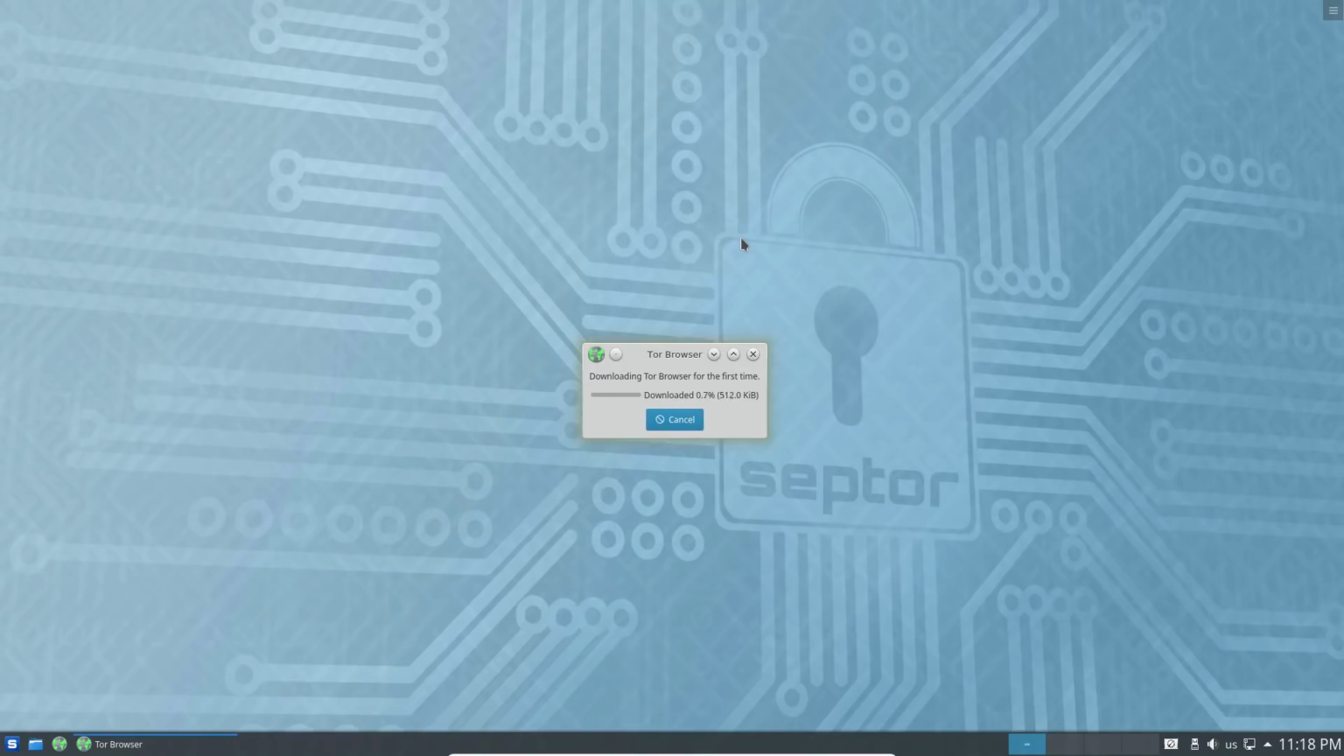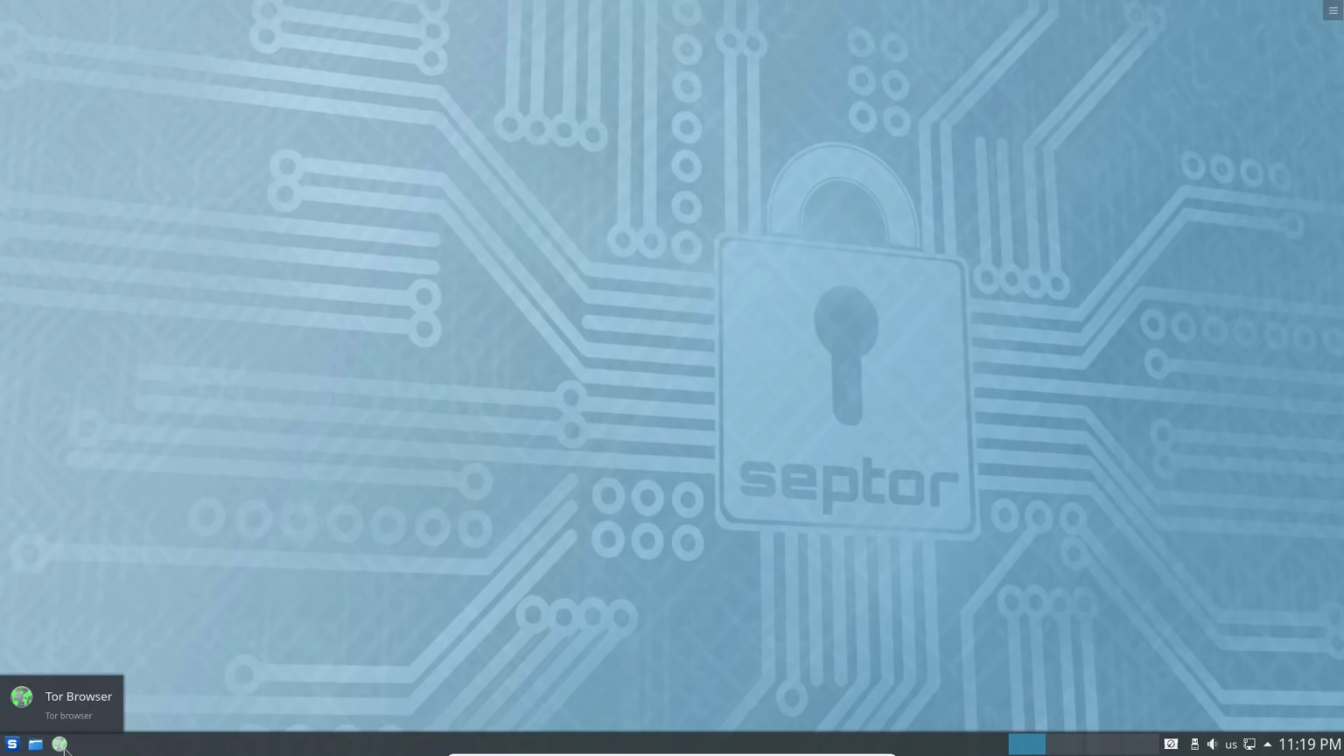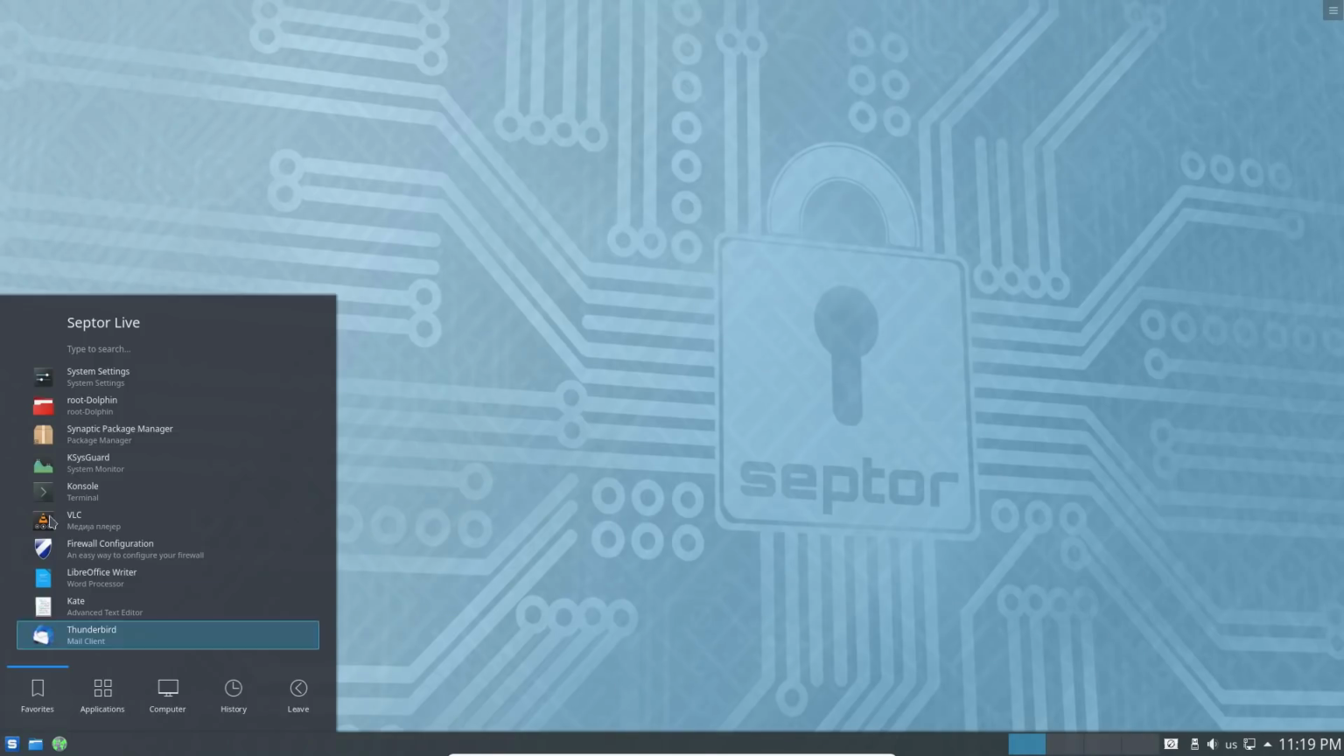So now I click this and it's downloading the browser for the first time. So every single time you run this as a live key, it's going to have to walk through an installation for a Tor browser. Is this the installer? And it says it's the Tor browser. So this might be a few minutes before we can actually get on the internet.